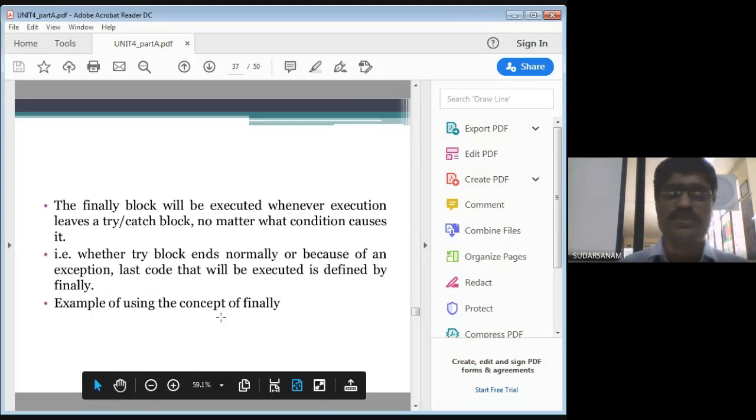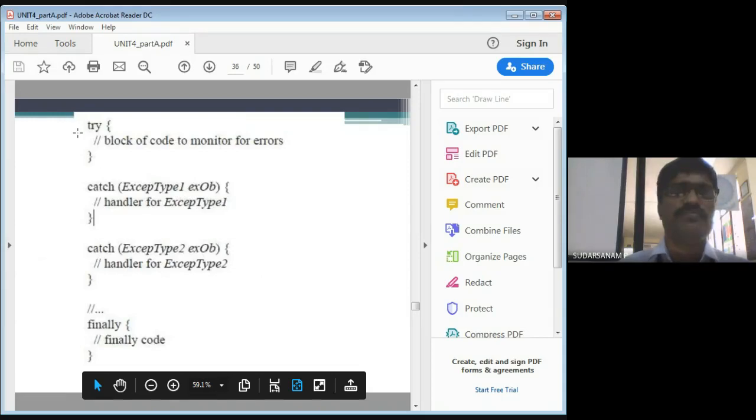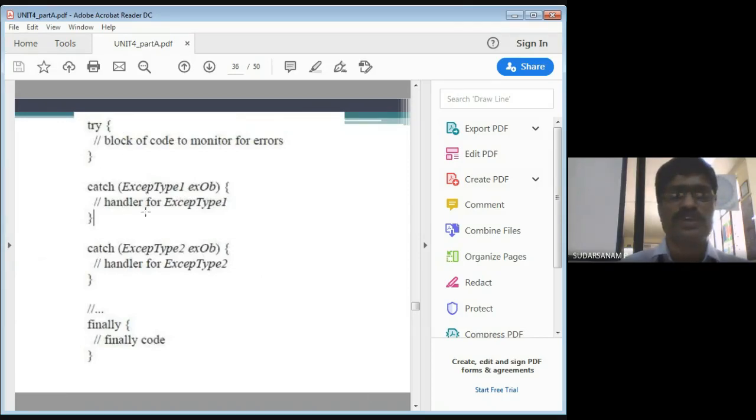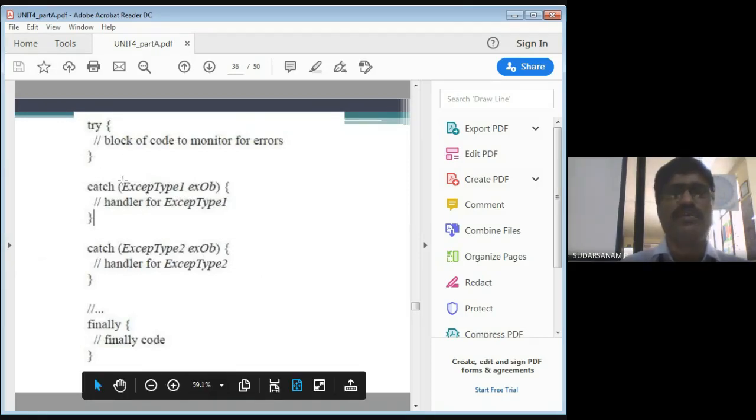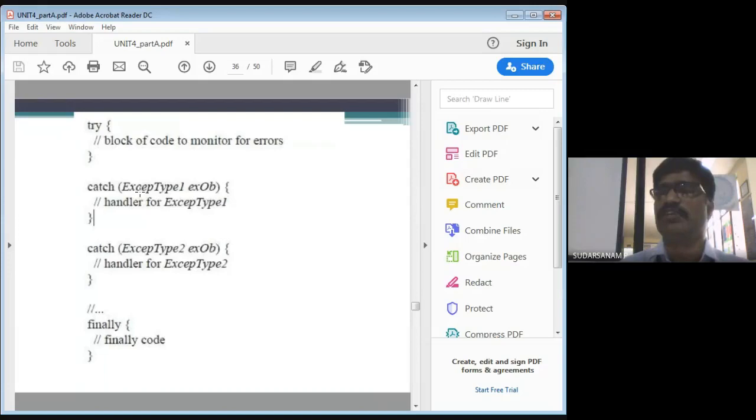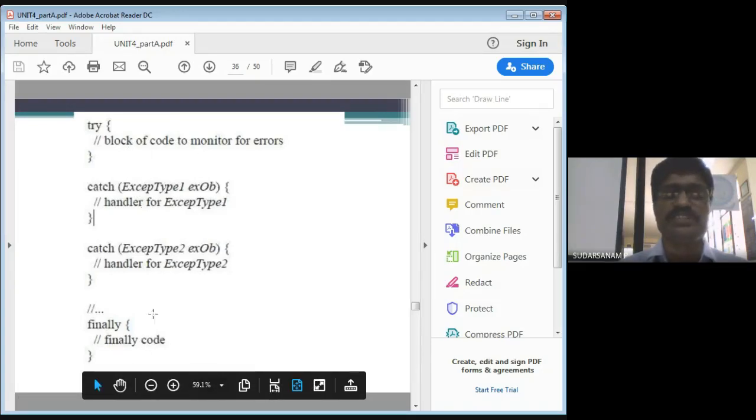So examples of using the concept of finally. See here, you have a try block, you have a catch block, you have another catch block, then finally. What I told you in the definition is nothing but try or catch. When both are executing, whatever the conditions or restrictions may be, there is no problem. Then after finishing these two, the finally statement will be executing.